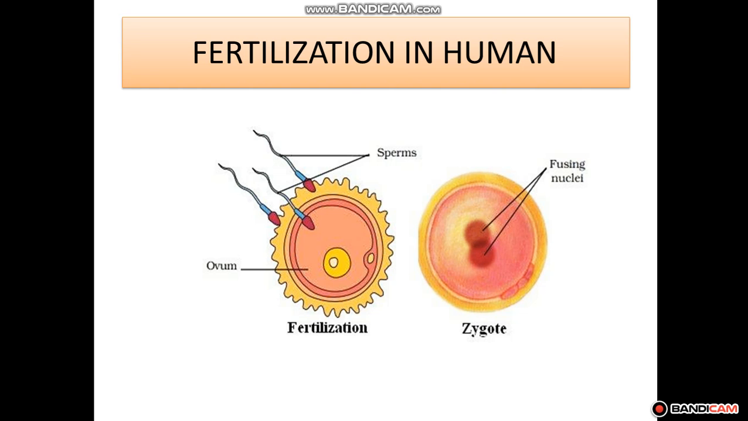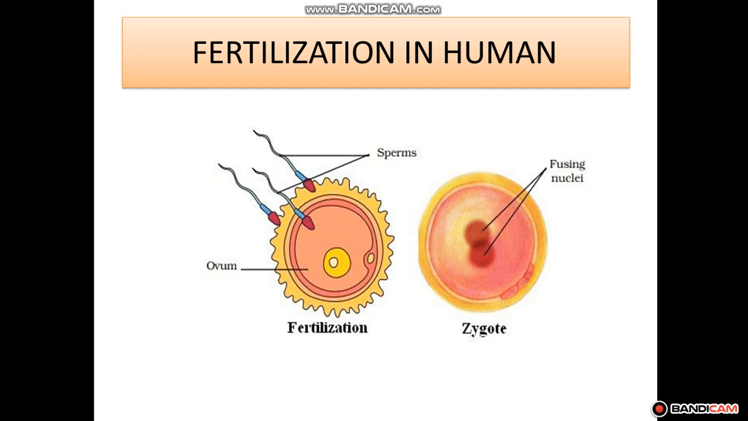When this sperm nucleus fuses with the ovum nucleus, you can see here in the second picture, the zygote picture, the nucleus is fusing. Then it leads to the formation of a fertilized egg, that is the zygote.